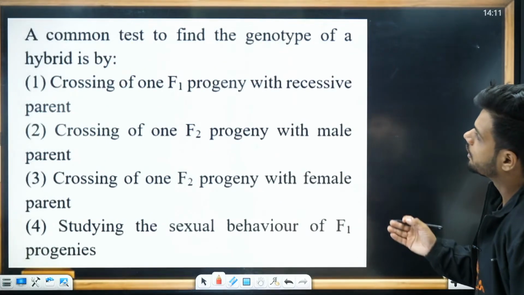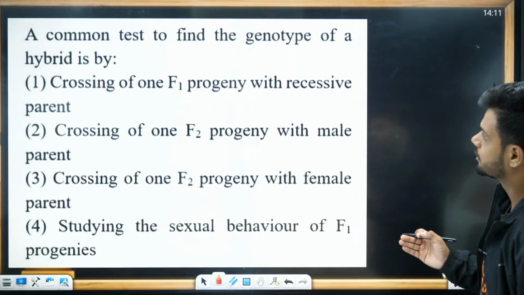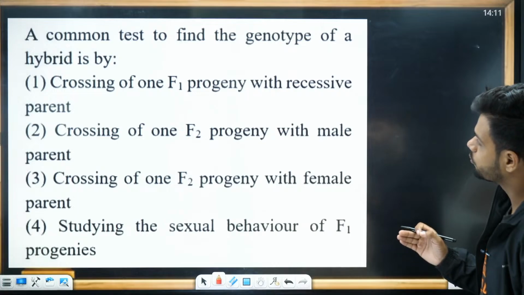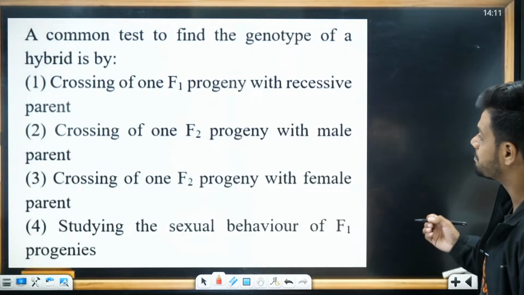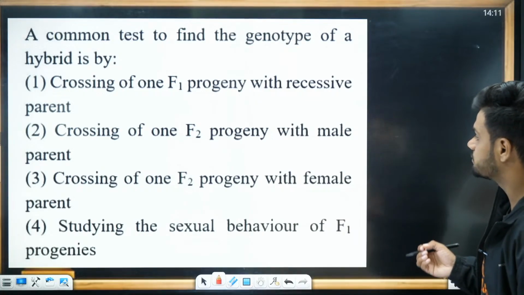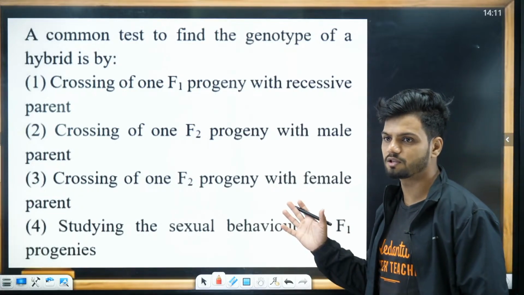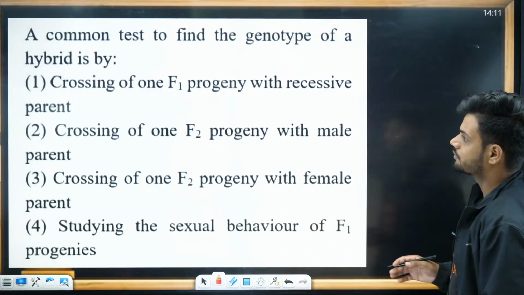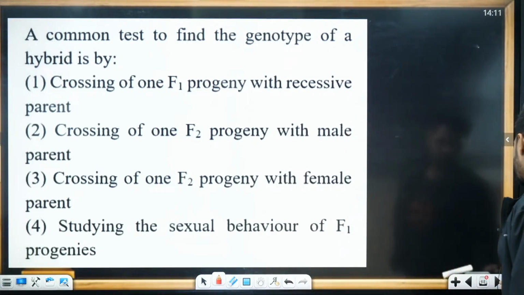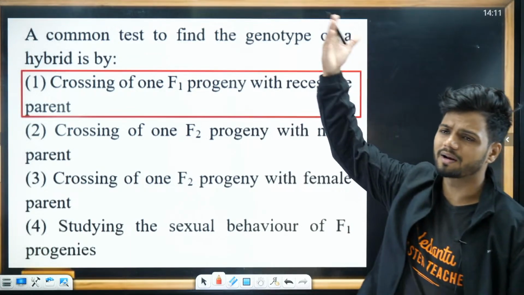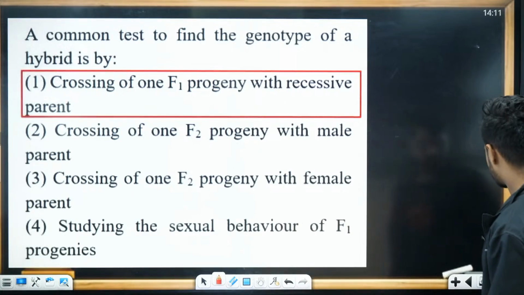Next question. A common test to find the genotype of a hybrid is crossing one F1 progeny with recessive parent, crossing one F2 progeny with the male parent, crossing one F2 progeny with the female parent, or studying the sexual behavior of the F1 progenies. Very easy question. Test cross, we just now did. F1 progeny with double recessive parents. Just now we did the test cross. F1 progeny with recessive parents.